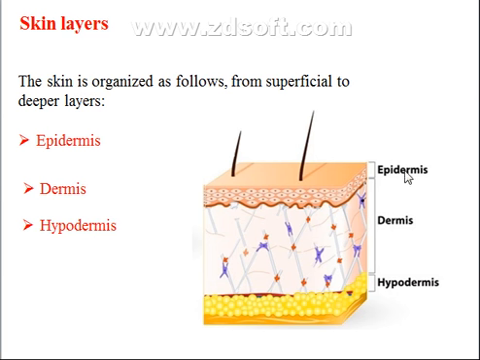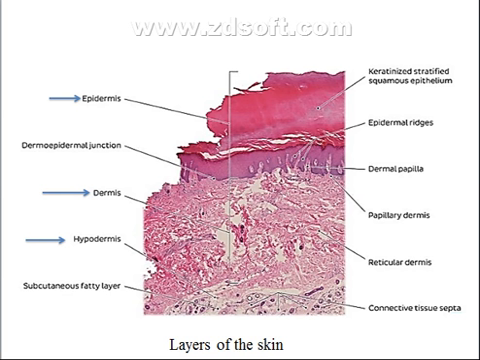The upper one is the epidermis, the middle one is the dermis, and the deepest one is the hypodermis. This cross-section in the skin shows these layers: the epidermis, the dermis, and the hypodermis.